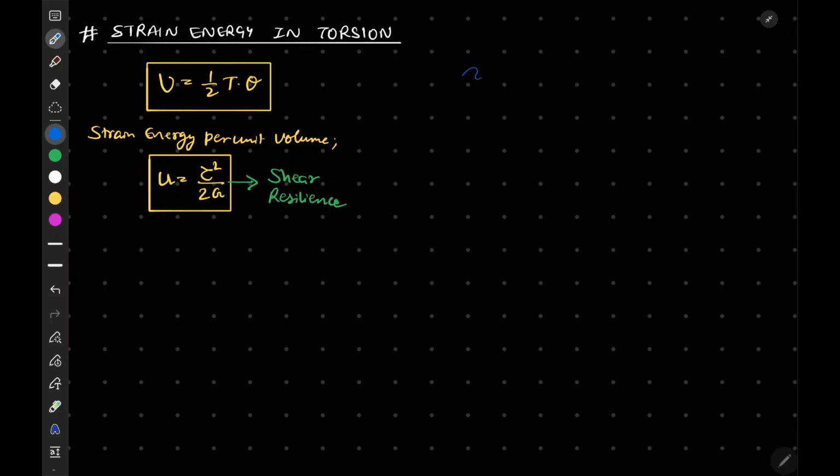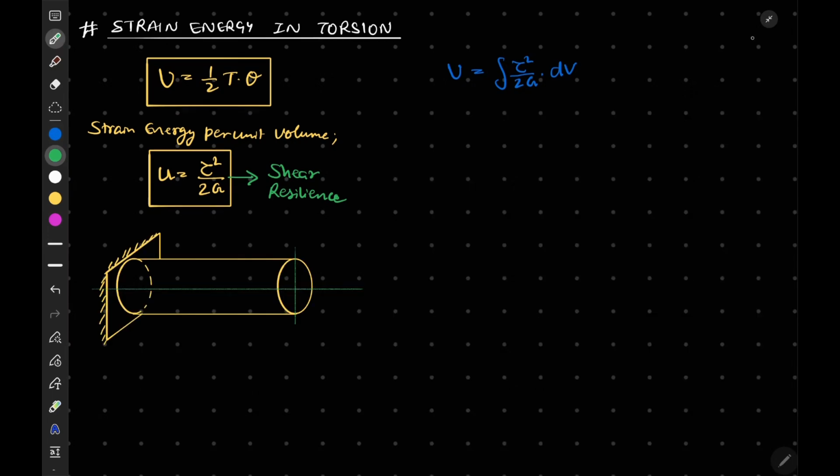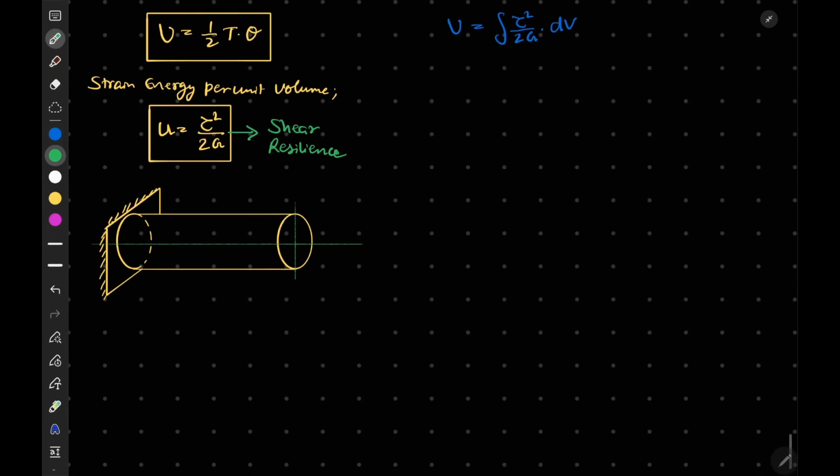So we can write that strain energy is equal to the integration of tau square by 2G into dV. Now let's consider this system where we have applied a torque T at the free end, and R is the radius of the bar.